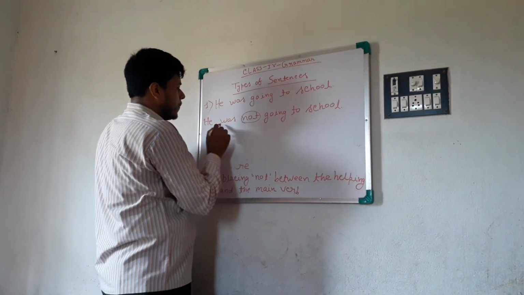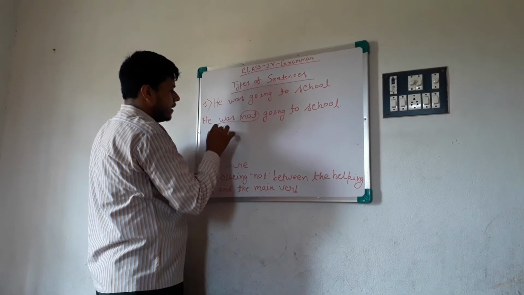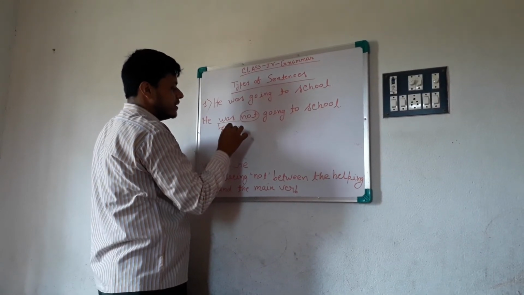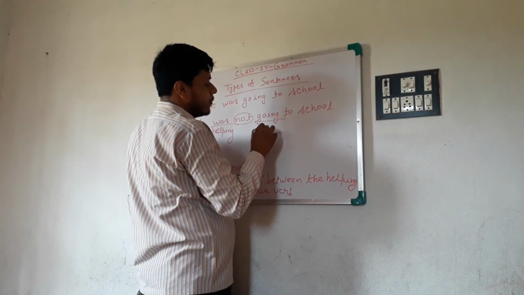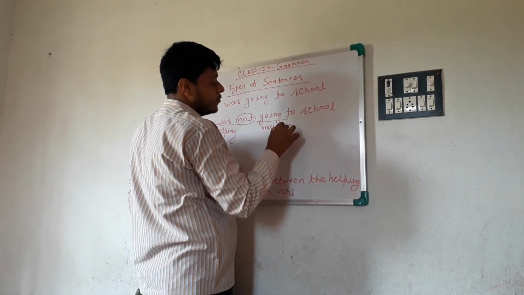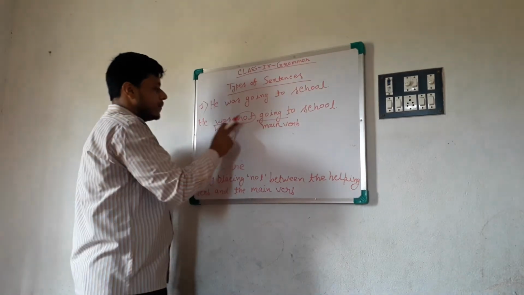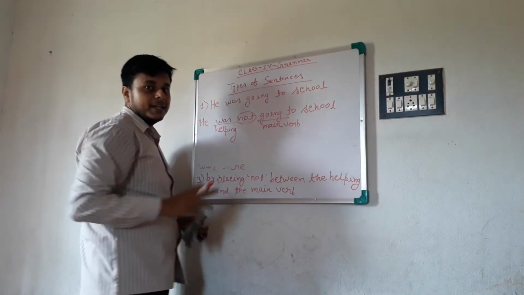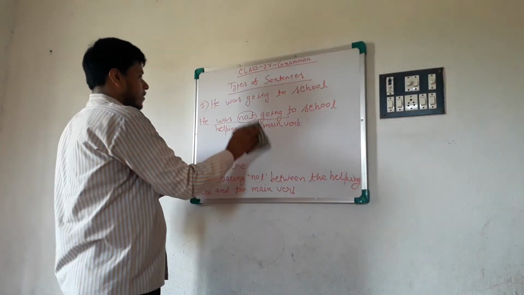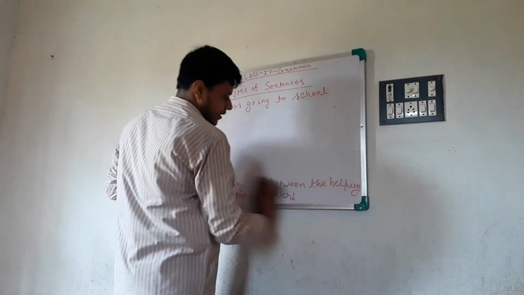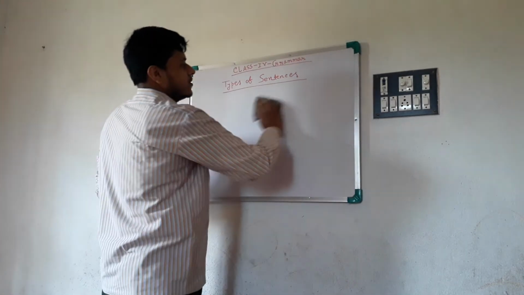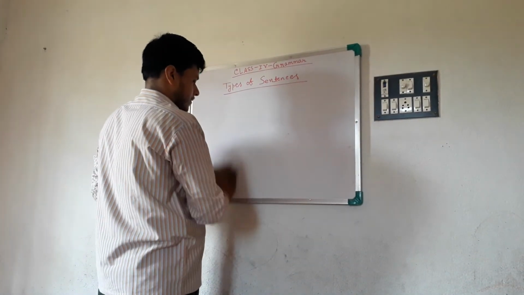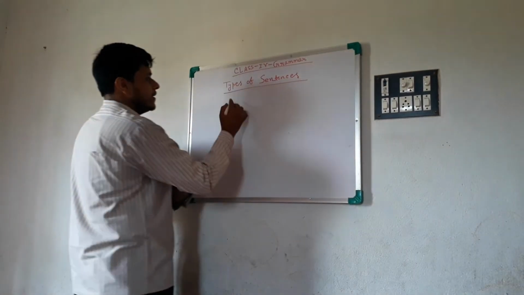The word not goes between the helping verb. Helping verb means be verb. Is, am, or was, were. Helping verb and go. Main verb, or main verb is known as principal verb. So not between the helping verb and main verb. It's also a negative sentence. Okay. Now this is the assertive sentence. Now interrogative sentence.